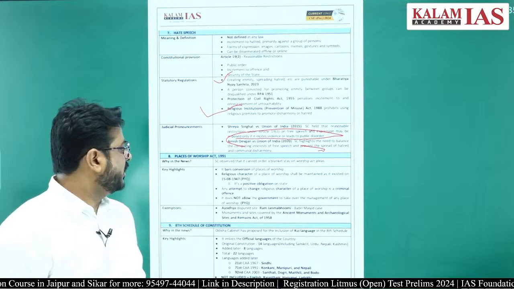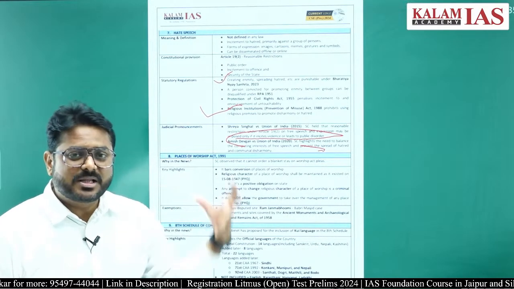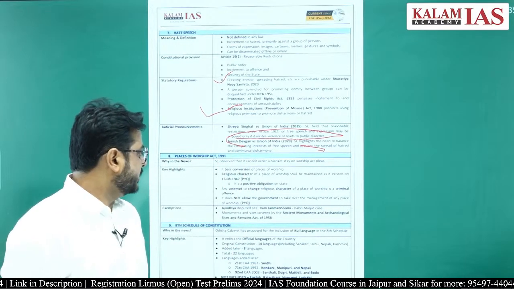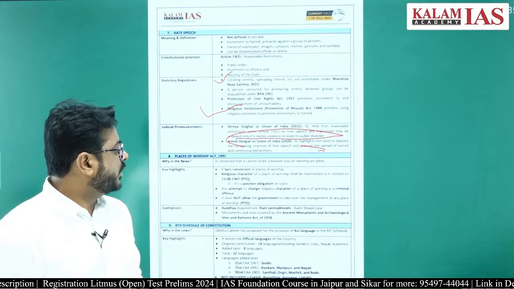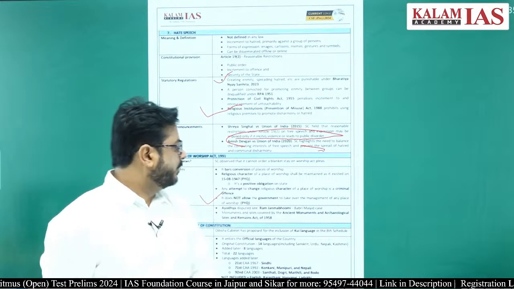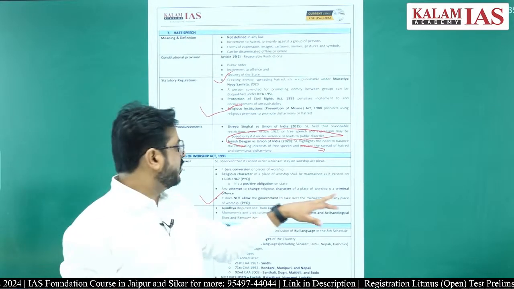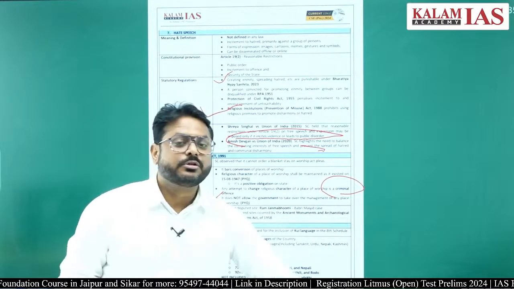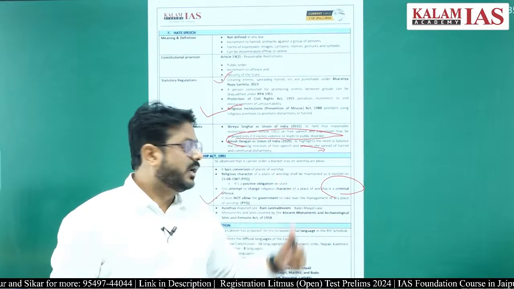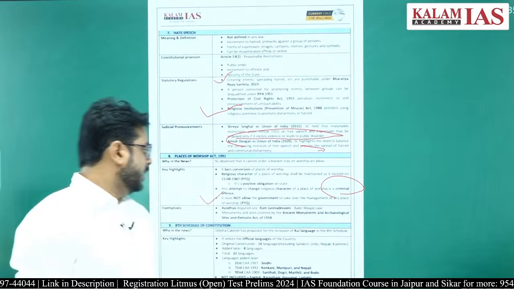So this is a positive obligation on the state to maintain the nature of that religious place just as it was on 15th August 1947. It does not allow the government to take over the management of any place of worship. Even the government cannot take up the management of any place of worship. And any attempt to change the religious character of a place of worship is a criminal offense. That person will be punished if he tries to convert one place of worship into another.